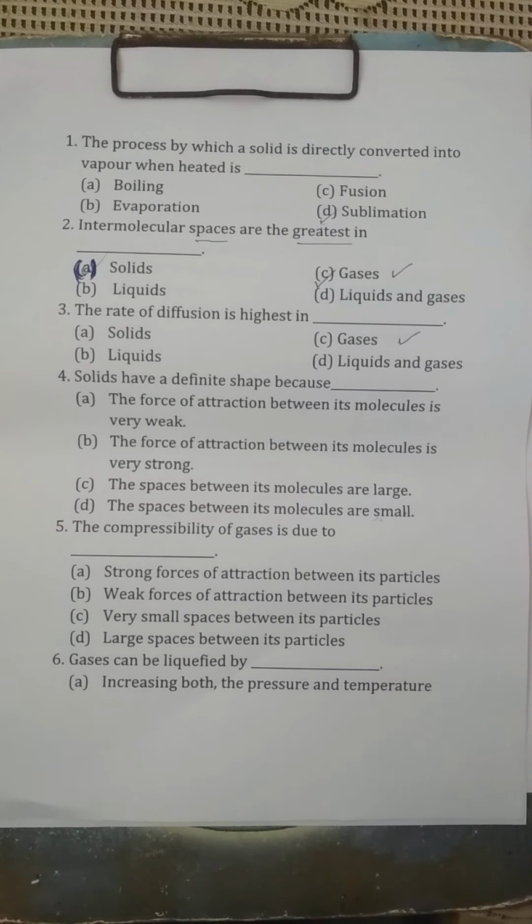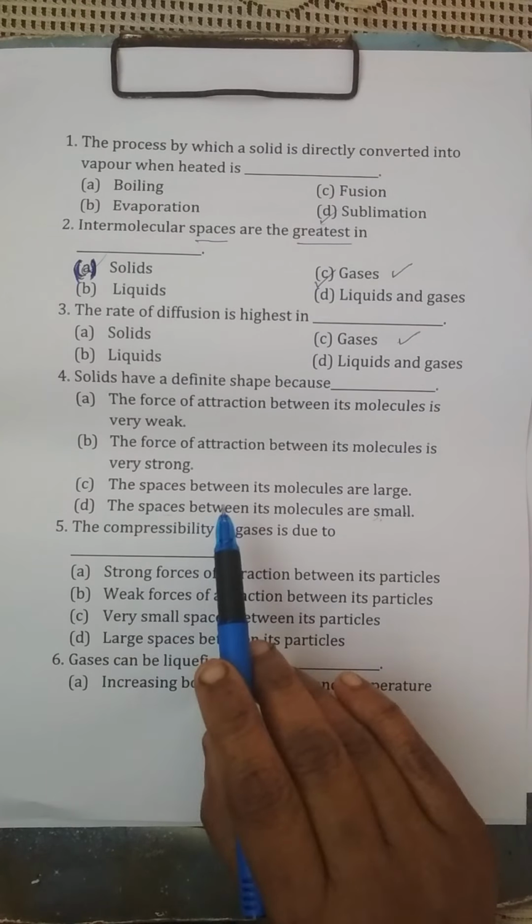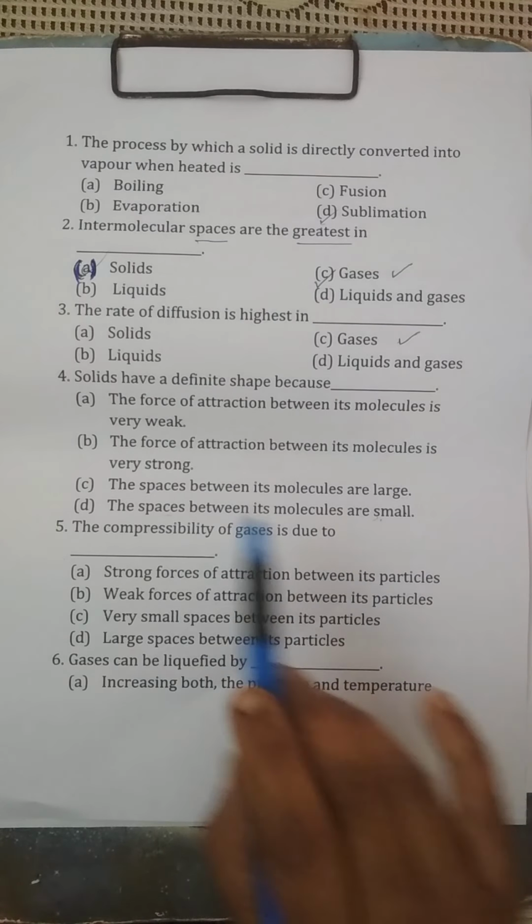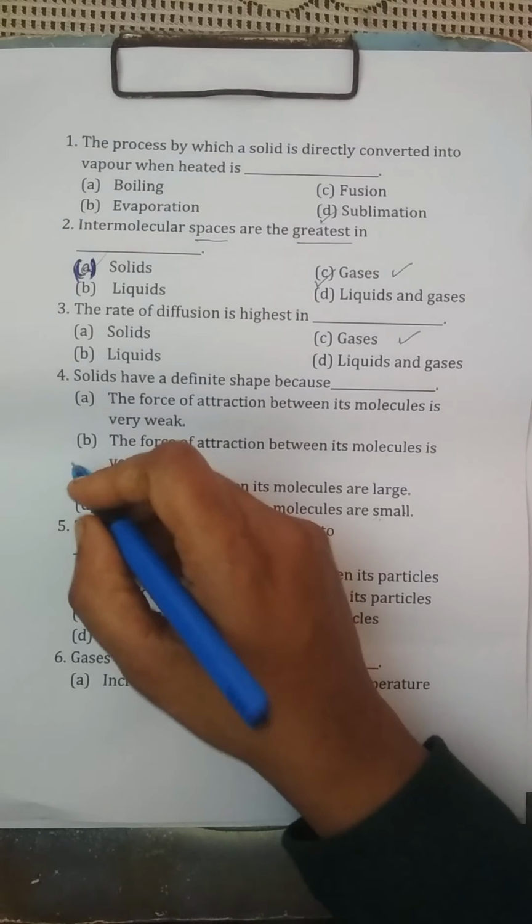Now, in solids, spaces are also small. Take an example of ice. There is no space, no? They are closely packed. Spaces are small. But which is more correct for this question? A solid. Take an example of a chair, a vase, anything, any solid, a pen. They are solids because they have definite shape and distinct boundaries. They are rigid. Force of attraction is strong.